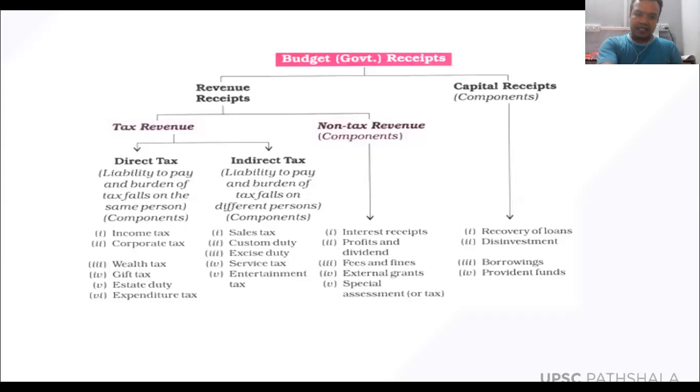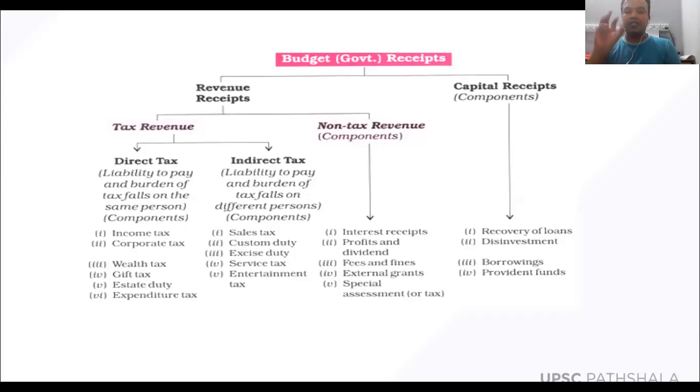And that is the reason the government has made many reforms in the taxation system, in the direct taxes as well as in the indirect taxes. In the indirect taxes, the tax reform is called GST. Before GST, it was VAT, and in the direct taxes, that reform is called the Direct Taxes Code. So in a separate session, I'm going to discuss in detail why there was a need for VAT and why there was a need for GST, and what the consequences of GST would be. Got it?